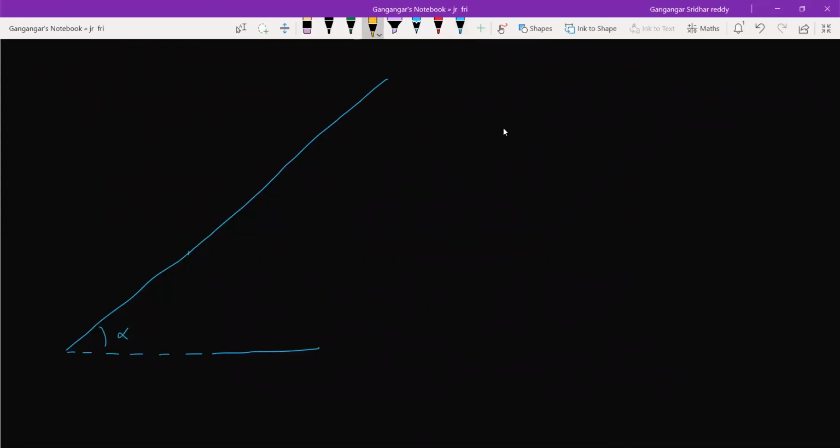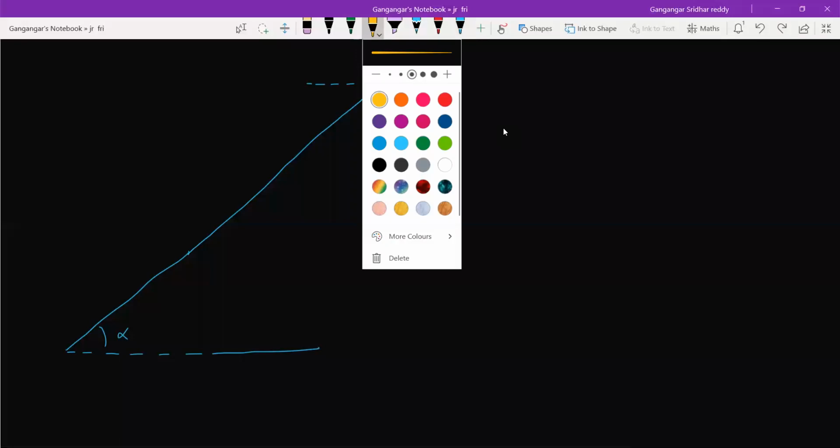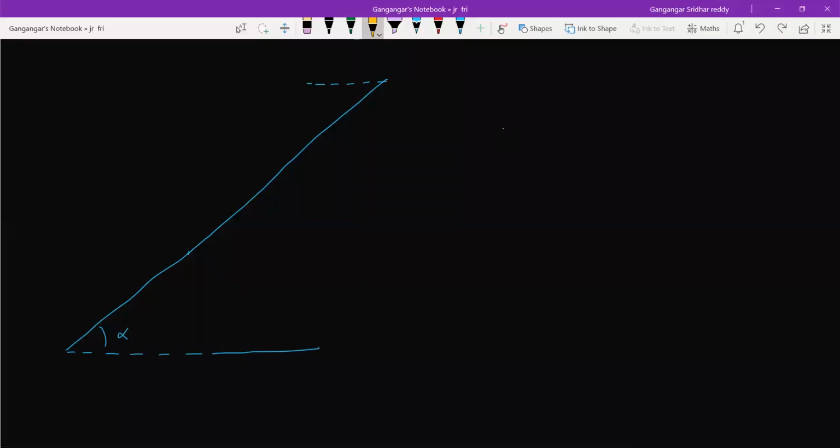Here, let me project the ball. Not so it is somewhere like this. Let this be theta. So this will be the alpha.